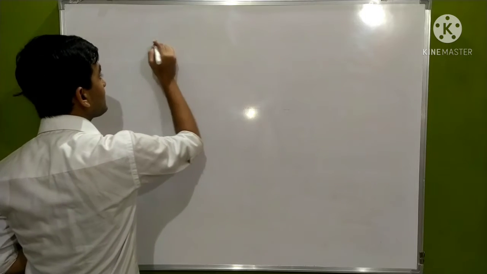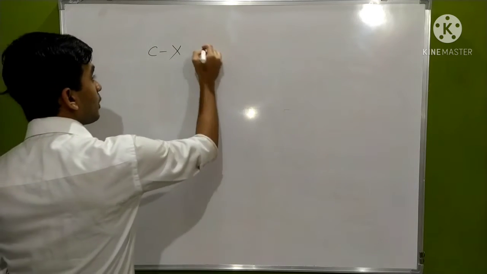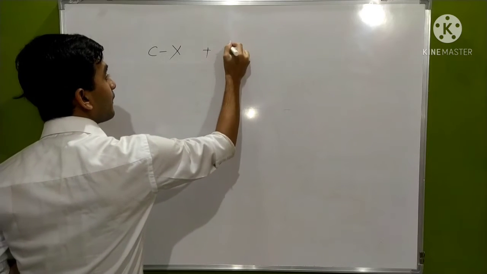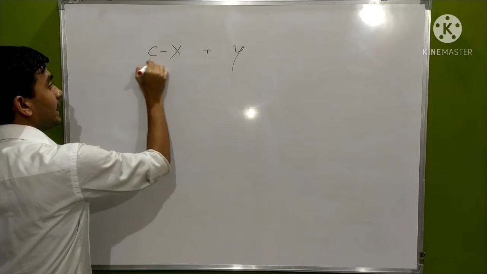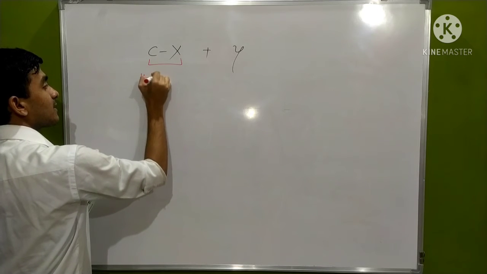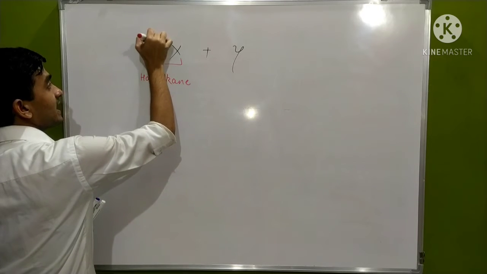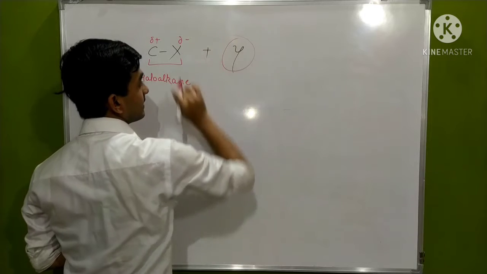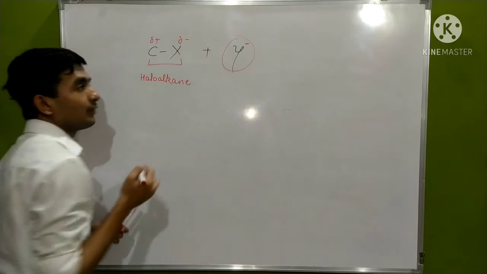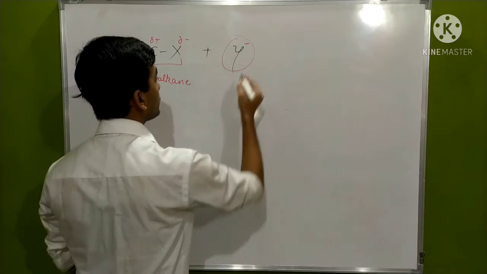We have discussed the C-X bond nature. Now I am taking another example of Y. It is our haloalkane molecule in which it has positive and negative charge. This Y is itself a negative species. We are taking just an example of Y as an epitome.